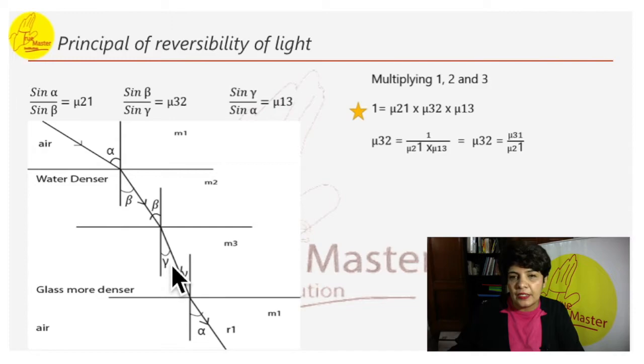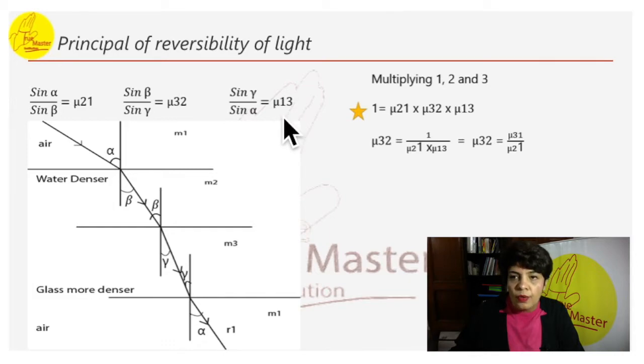Here we can write the refractive index mu 3 2 equals sine beta by sine gamma. Similarly, this will become the incident ray entering from glass to air. So this becomes sine gamma by sine alpha, which is equal to mu 1 3.